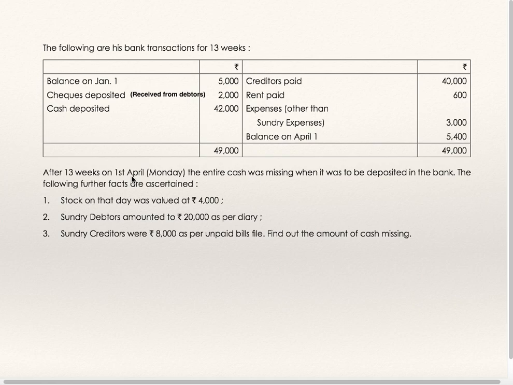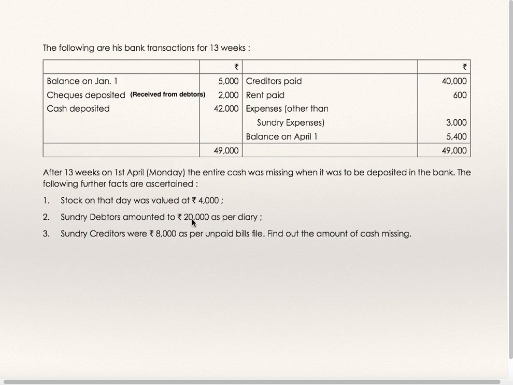After 13 weeks on 1st April. So this is 13 weeks bank transaction, 1st Jan to 1st April. After 13 weeks on 1st April, the entire cash was missing when it was to be deposited in bank. Following further facts are ascertained. Stock as on that date 4000. Stock as on 1st April 4000.